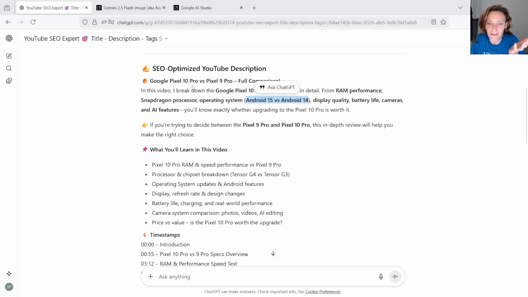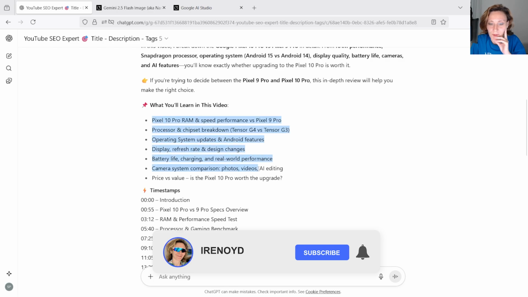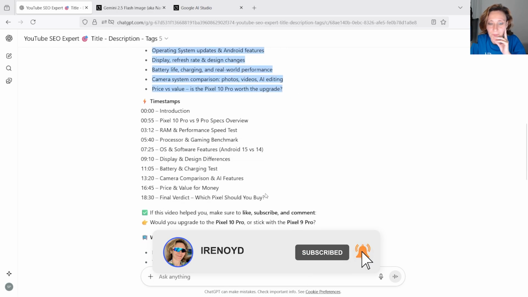I think the 10 has Android 16, not even 15. But anyway, you have to double check the description, but overall you have a draft, which is a pretty good starting point. Of course, you have to double check this section over here.